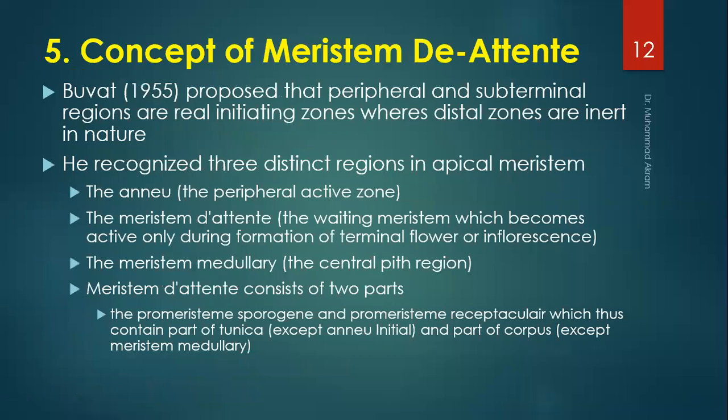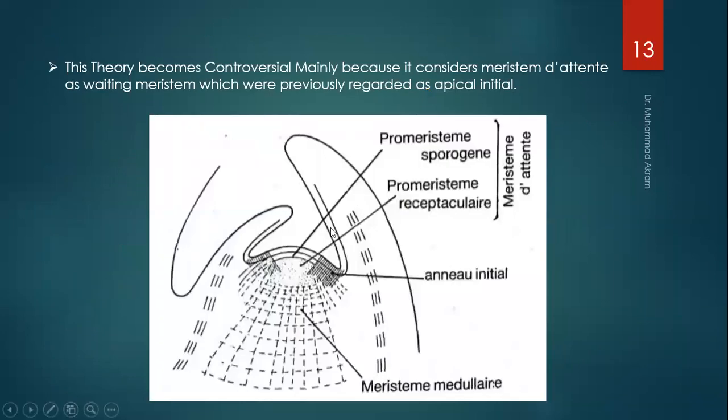The first concept is the meristem d'attente. Bouvet in 1955 proposed that the peripheral and the subterminal regions are real initiating zones, whereas the distal zones are inert in nature. I repeat, he proposed that the peripheral and the subterminal regions are the real initiating zones, where the distal zones are inert in nature. Let us go to the next slide for the explanation.